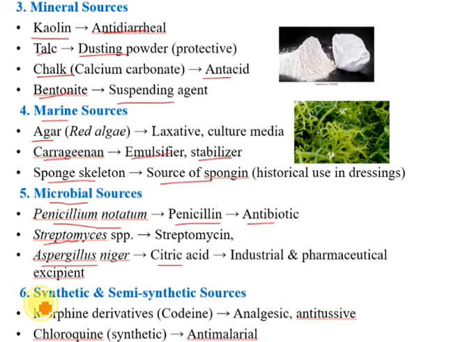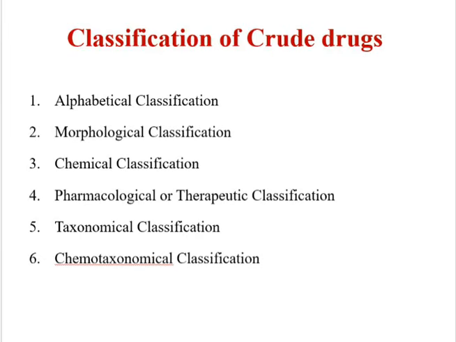Okay. Next, coming on to the synthetic and semi-synthetic sources of the crude drugs. Morphine derivatives, that is codeine, that is used in the treatment as an analgesic and antitussive, and chloroquine that is a synthetic source of the crude drugs that is used as an anti-malarial drug. Next, classification of crude drug.